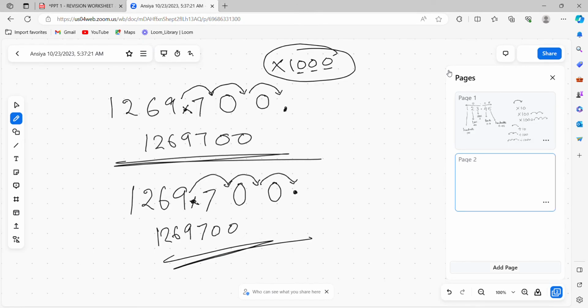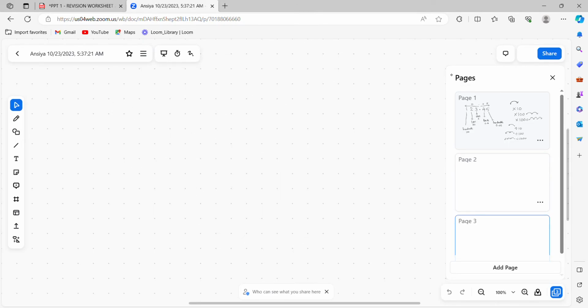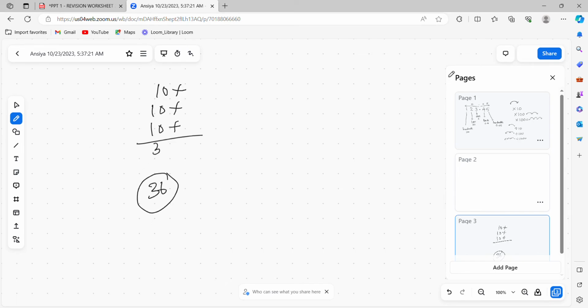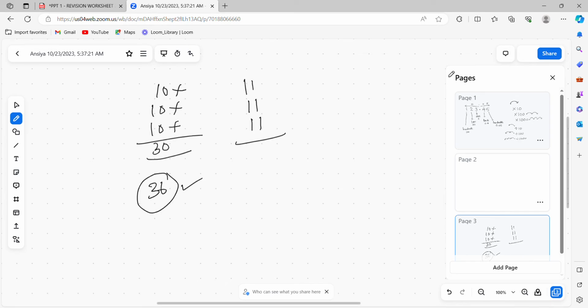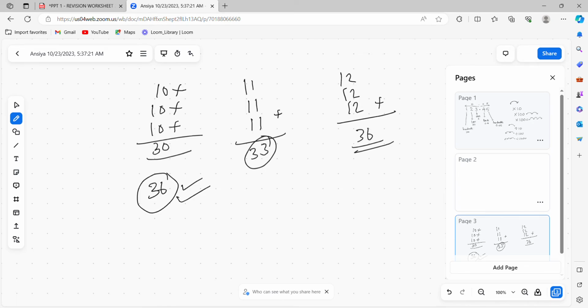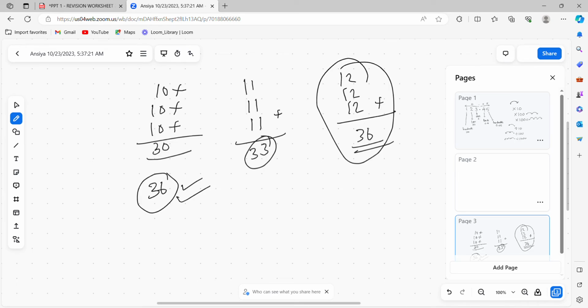You are thinking, is 10 plus 10 plus 10 giving 36? We will see. When you add, you know it is 30. We are looking for 36. So try 11, 11, 11. 1 plus 1 plus 1 is 3, so 33. We need 36 again. Try 12. When you add them, you will get 36. Okay, that means 12 is the value. This is one way of trying.